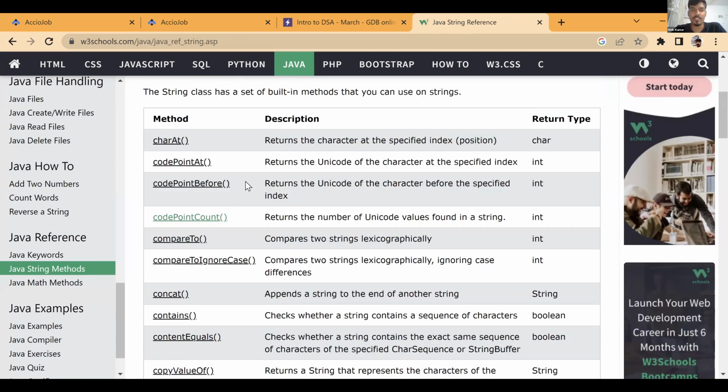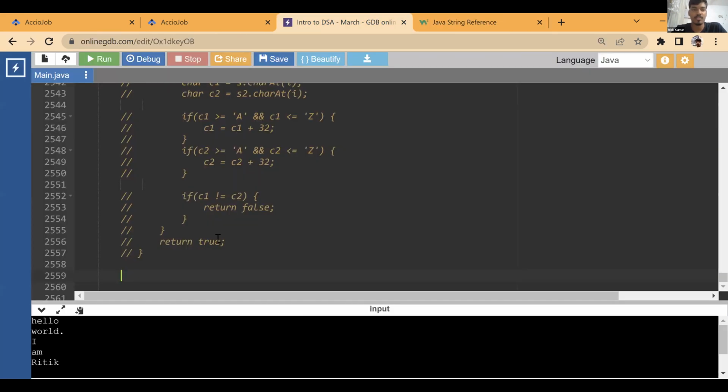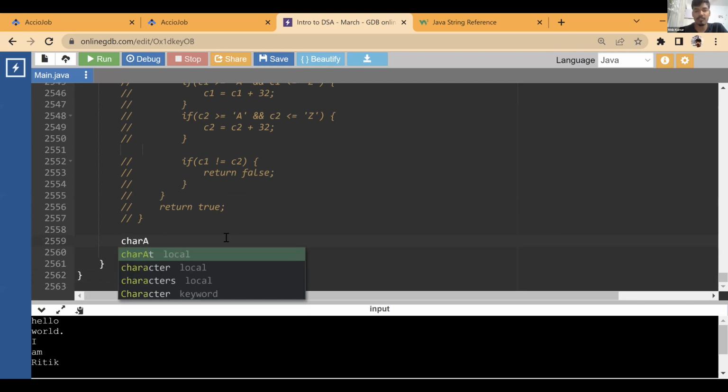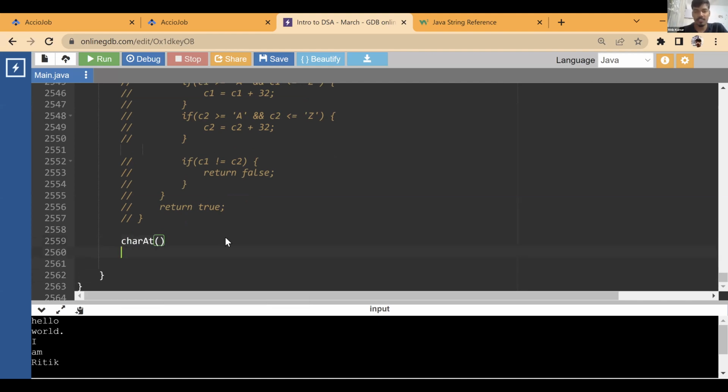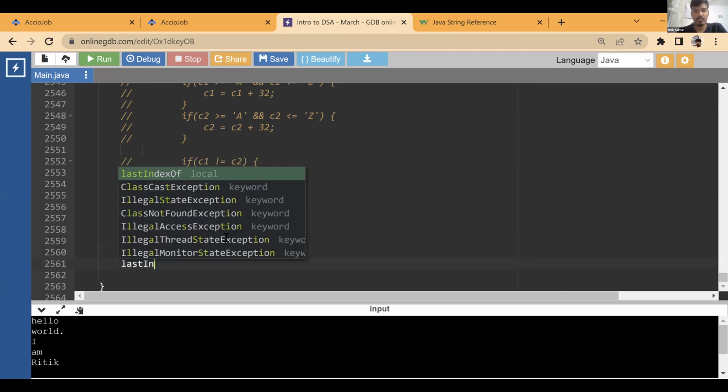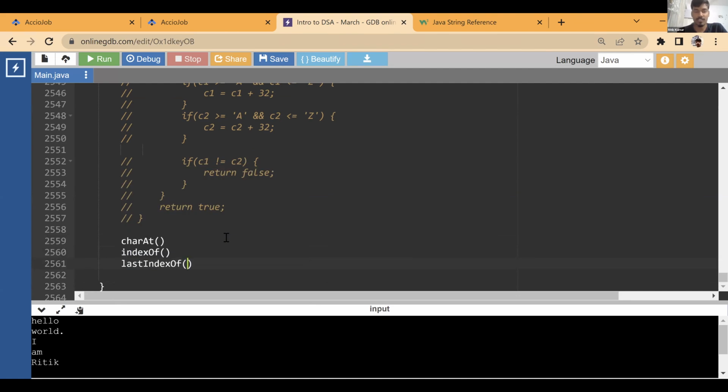So for example, let me write those string functions. Let me write all of them at a single place. You need charAt. You need indexOf. You need lastIndexOf. These are all the ones I'm talking about that you have to implement, right? Equals, equalsIgnoreCase.